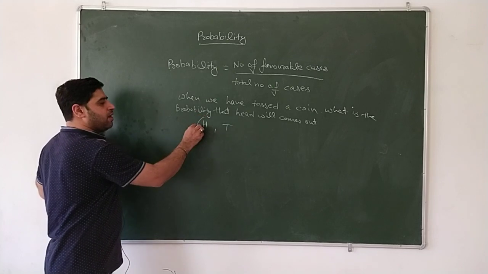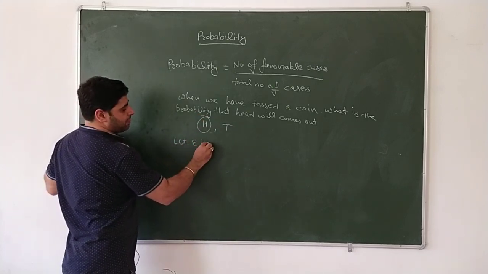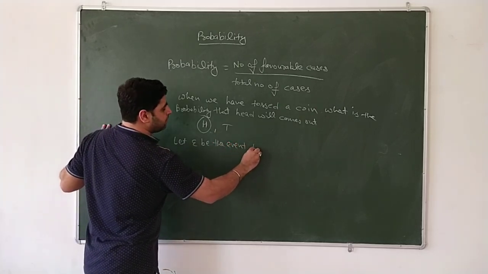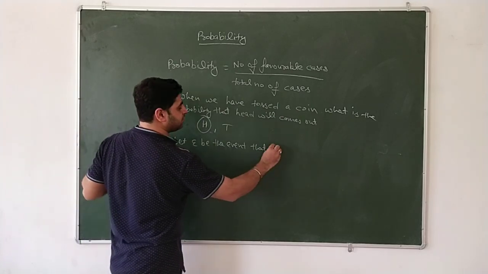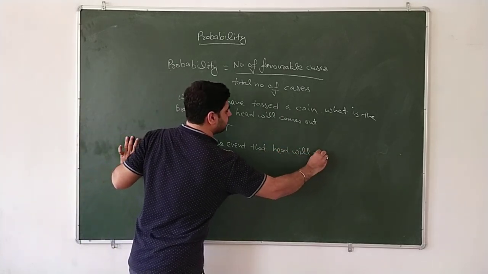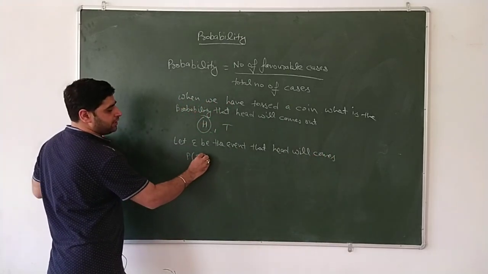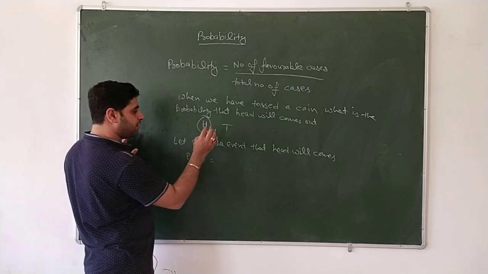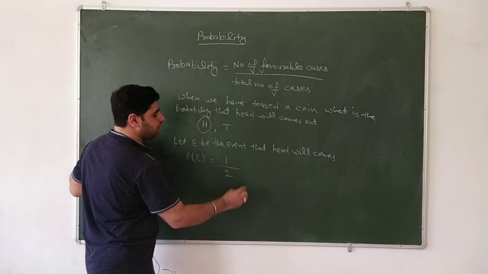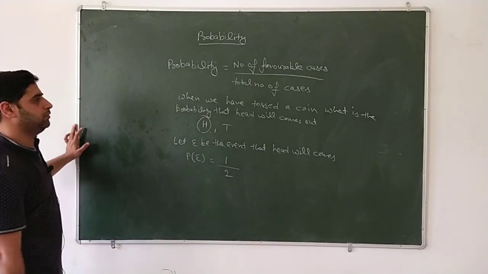So when you are tossing a coin, let E be the event that head will come. So what is the probability? The number of favorable cases is 1, divided by the total number of cases, 2. So here the probability is 1 by 2.